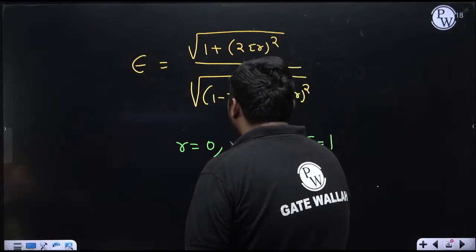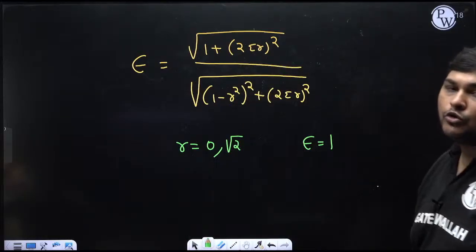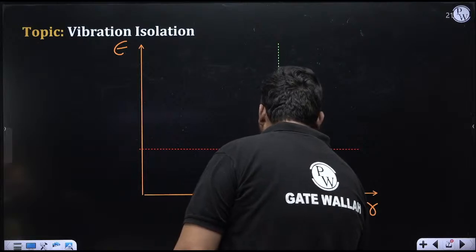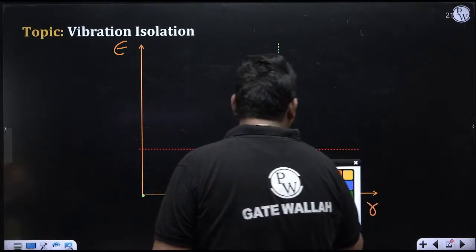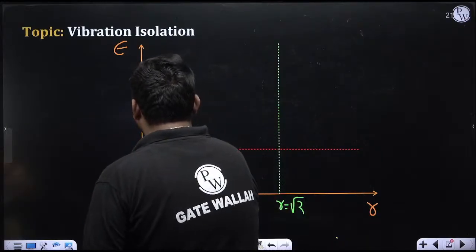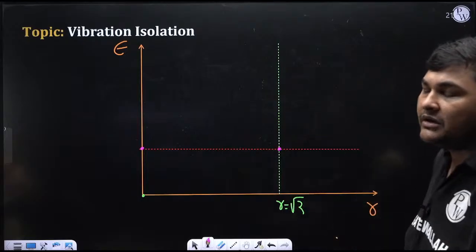It means whatever is the value of zeta, for R equal to 0 and for R equal to root 2, epsilon will always be equal to 1. Suppose this is the point representing R equal to root 2, and this is the point representing R equal to 0. So whatever is the value of zeta, for R equal to 0 and for R equal to root 2, epsilon is always equal to 1.